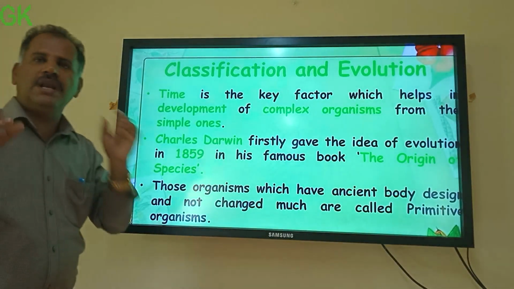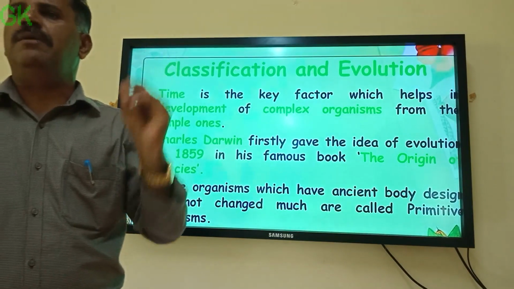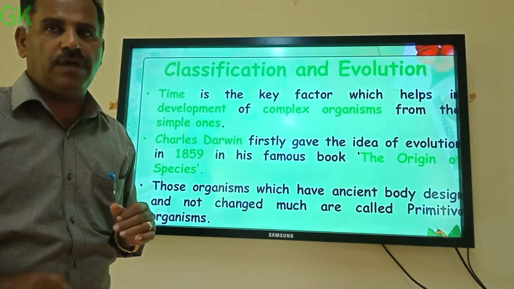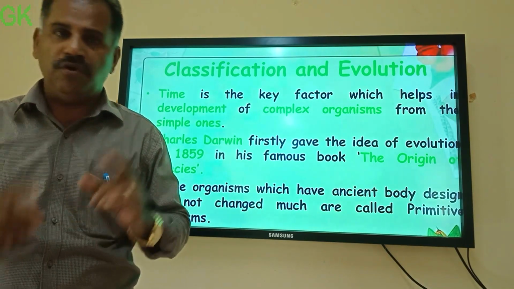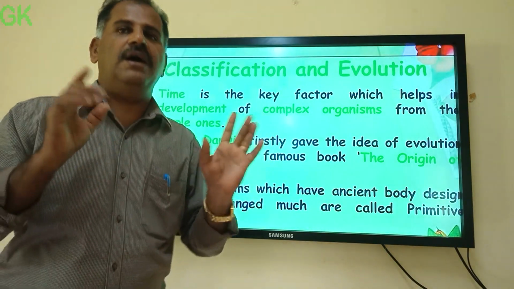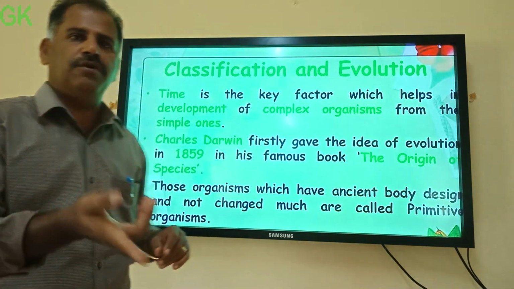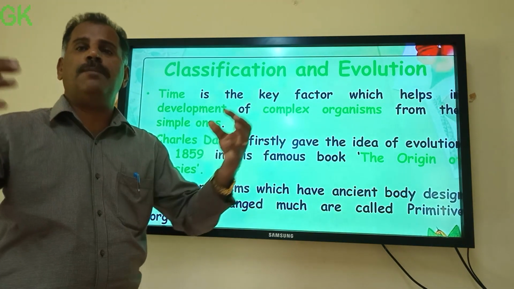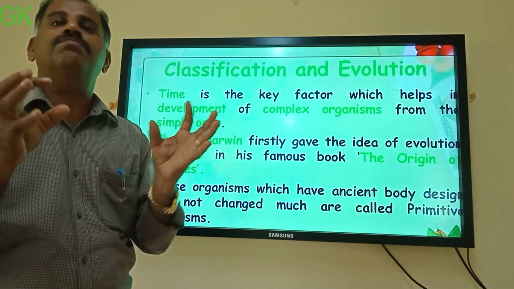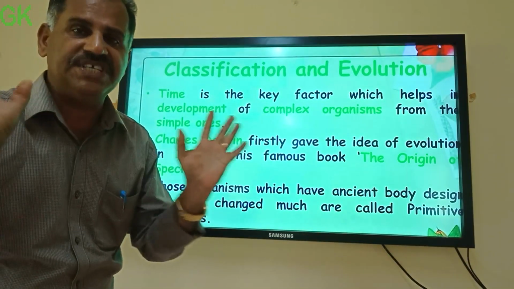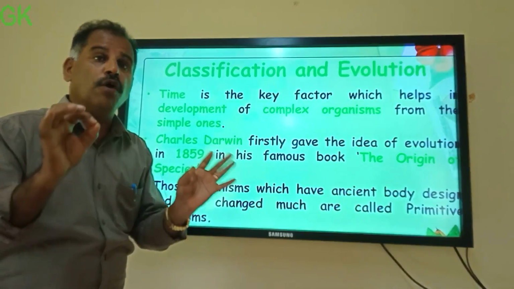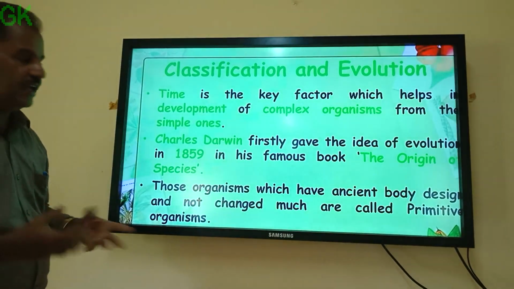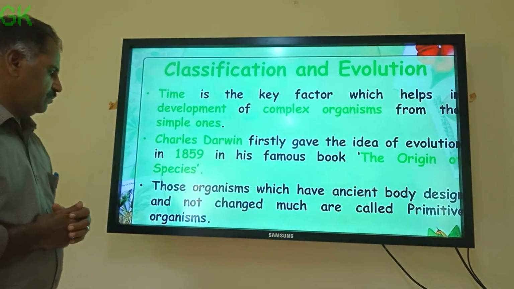And you know, whenever the name evolution, organic evolution, is mentioned, you may be remembering the name of the father of evolution, the father of organic evolution. Who is the father of evolution? Yeah, Charles Darwin. Very good. Charles Darwin is considered the father of evolution, and he has described this evolution in his famous book, Origin of Species. He released this book, Origin of Species, in 1859.